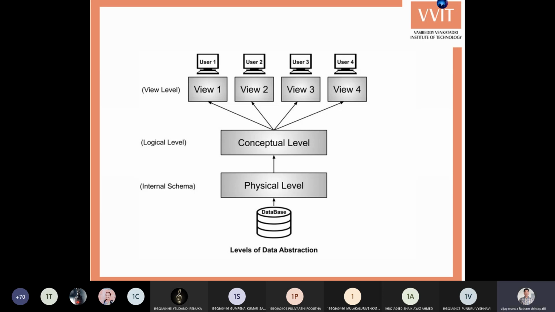When you observe the logical level, it shows what data is actually stored, whether it is students' information, employees' information or any other information. If it is employee information, what are they? Employee ID, employee name, salary, designation, department, location, address, date of joining. All this information is represented at the conceptual or logical level.